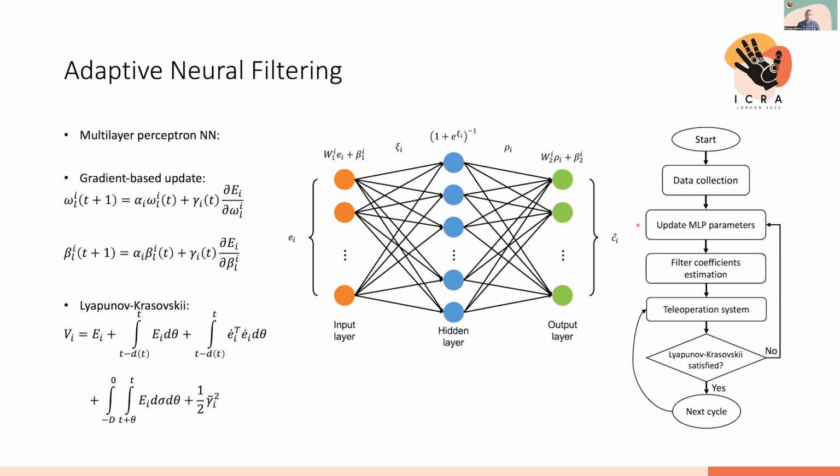So the algorithm will be in a way that after a couple of iterations, it will learn the best sets of the coefficients for the filters that provide the best performance of the teleoperation, according to the cost functions we considered before, which is actually the errors that should be minimized ideally.